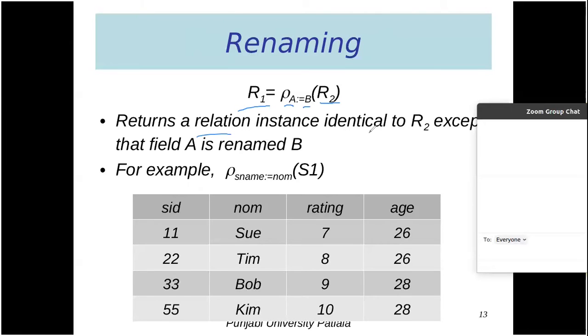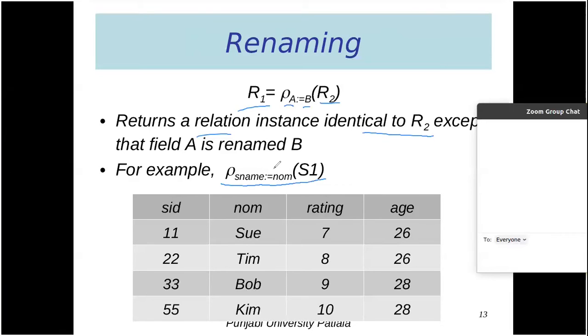It is identical to R2 because we are changing nothing. We are just renaming the column name, but we are not changing its domain or its arity. The number of columns will remain the same, the number of rows will remain the same, and the constraints will remain the same. Everything will remain the same.